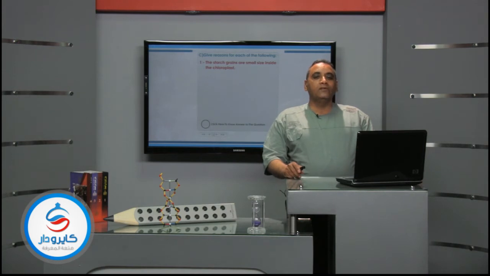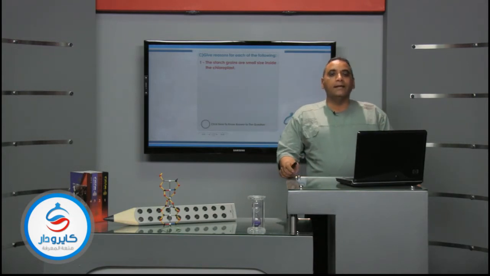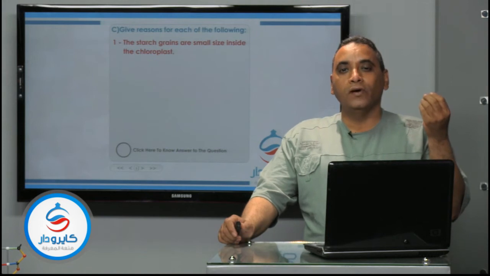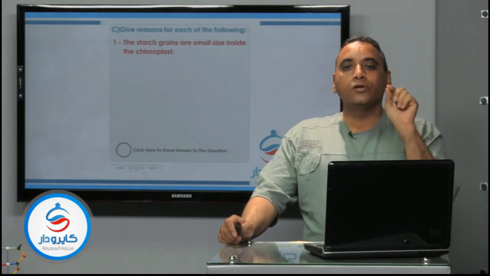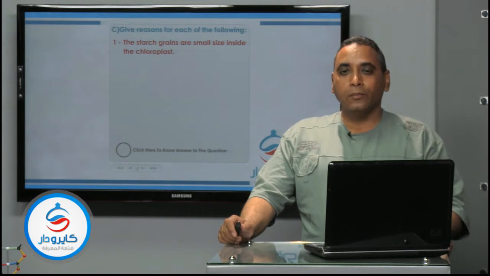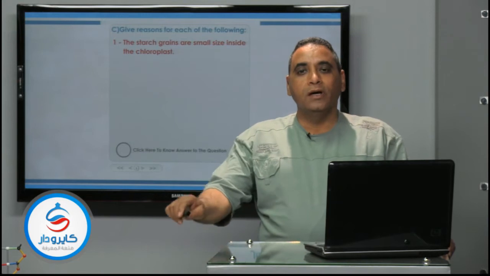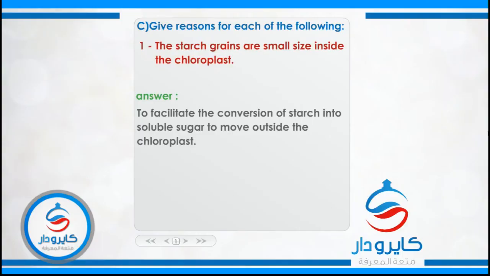We'll start with the first one. Give reason for each of the following. The starchy grains are small in size inside the chloroplast. The answer: to facilitate the conversion of the big starch molecule into soluble sugar, which can transfer from the chloroplast to the leaf and from the leaf to other parts of the plant through the phloem tissue. So, to facilitate the conversion of starch into soluble sugar to move outside the chloroplast.